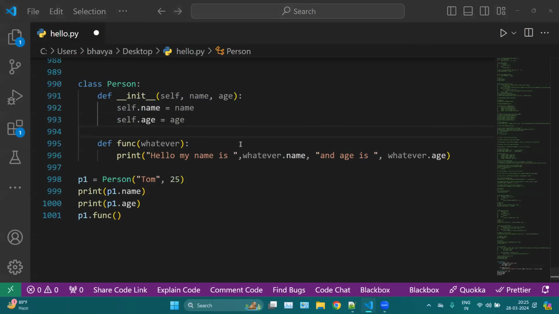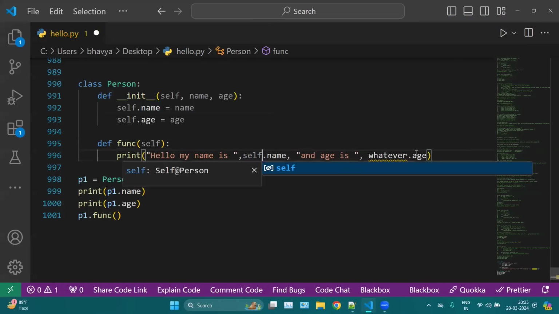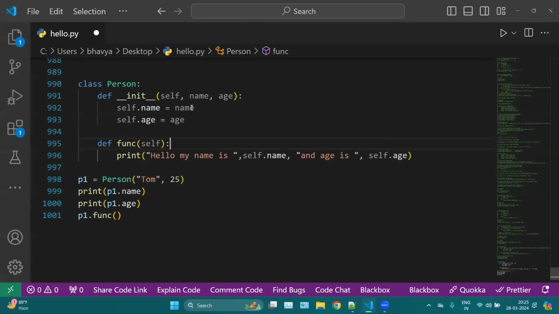So instead of writing any other keyword, you can simply use self, because self is the actual keyword we use for accessing the elements, your attributes, your methods, your variables within the function.